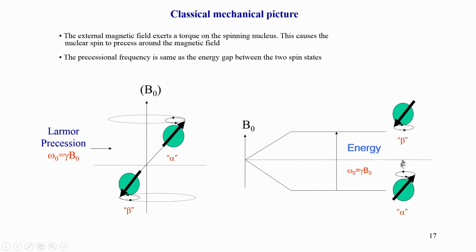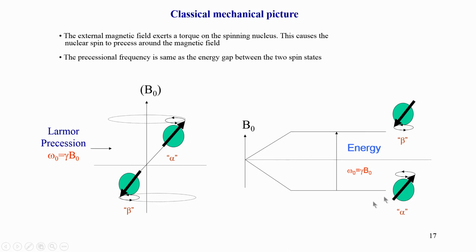Why do we call it a quantum mechanical picture? Because remember, in quantum mechanics we talk about discrete energy levels. These discrete energy levels mean they are not continuous, there is a finite gap, and that discreteness has come because of applying the quantum mechanical rules.